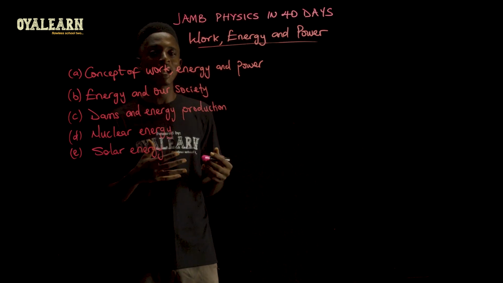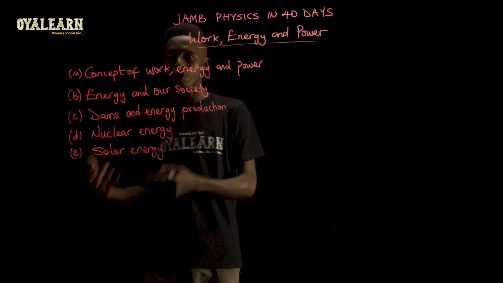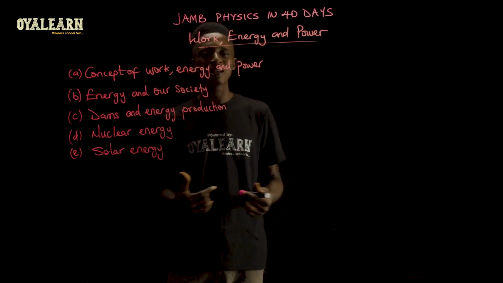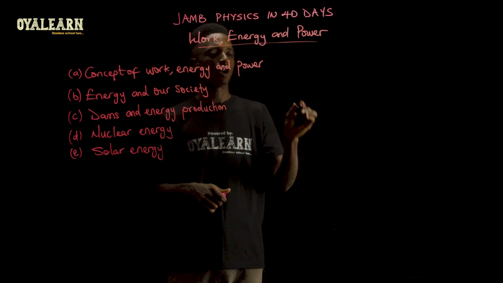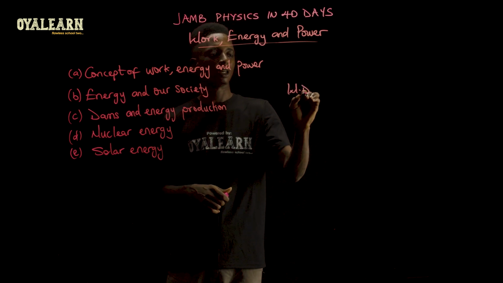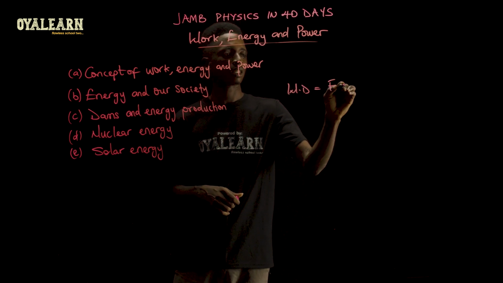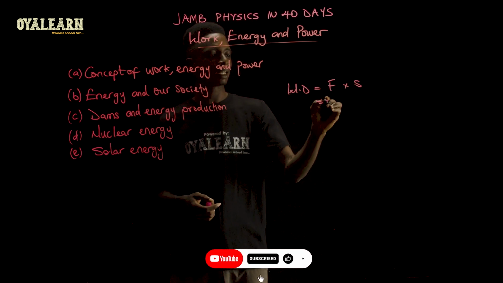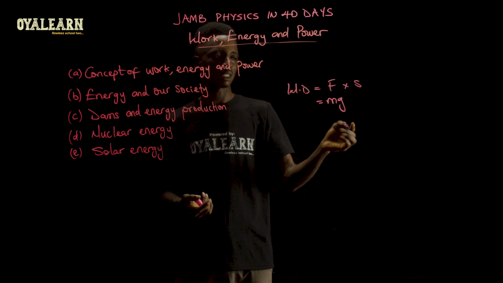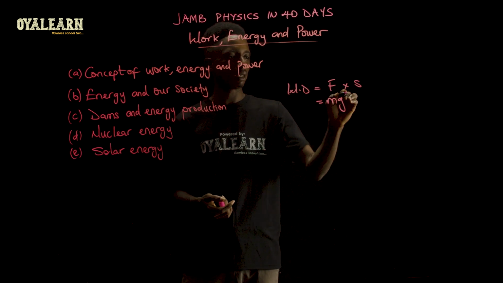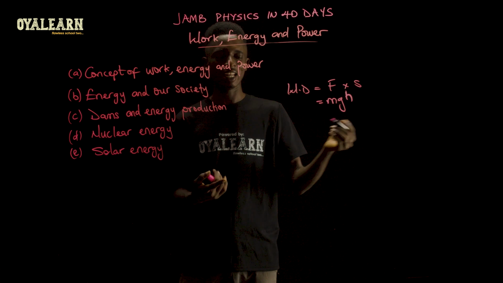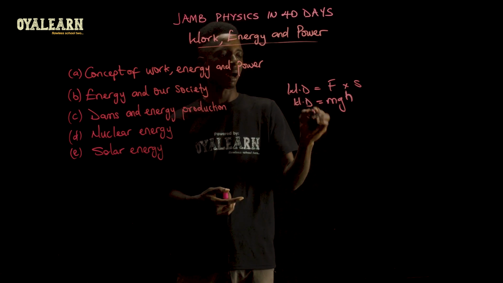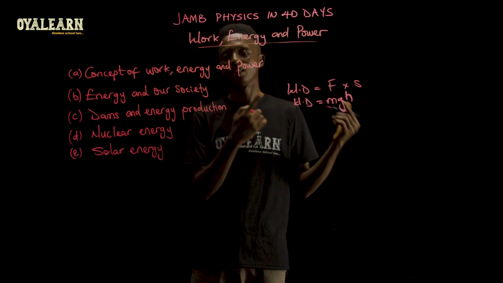Now, work is defined as the product of force and displacement in the direction of force, often written as work done equals force times displacement S. And you know this force could also mean mass times acceleration due to gravity, and this displacement could also mean vertical height h. So this also applies, mgh.